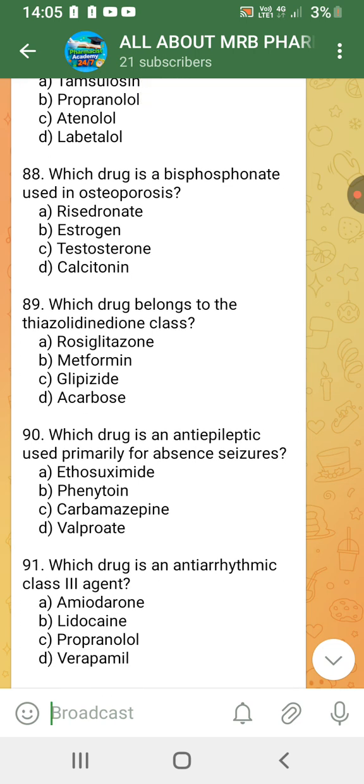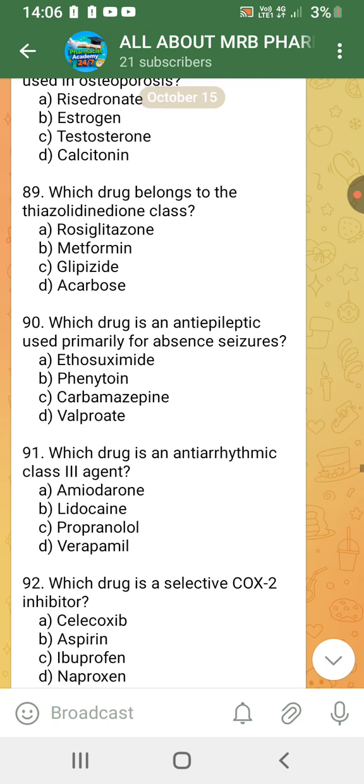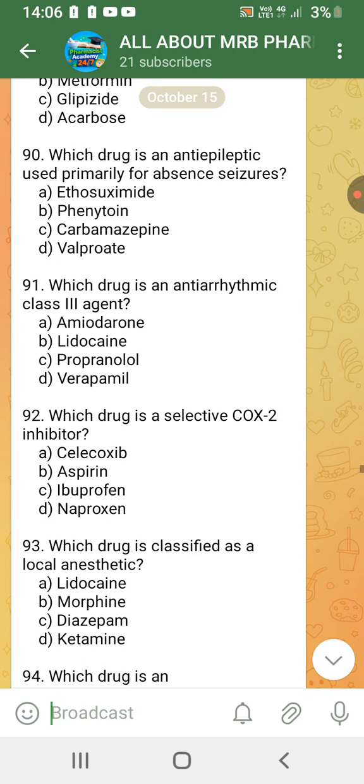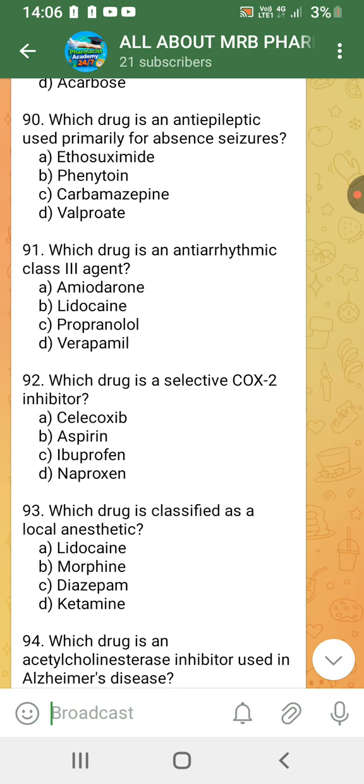Which drug belongs to the thiazolidinedione class? Rosiglitazone. Which drug is an antiepileptic used primarily for absence seizures? Ethosuximide. Which drug is an antiarrhythmic class 3 agent? Amiodarone.